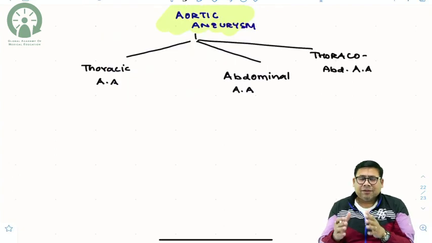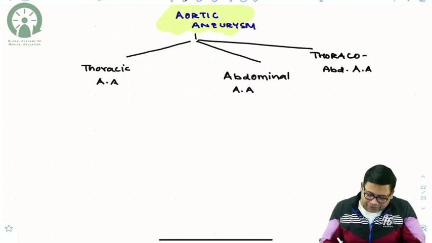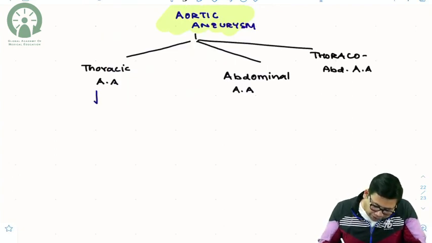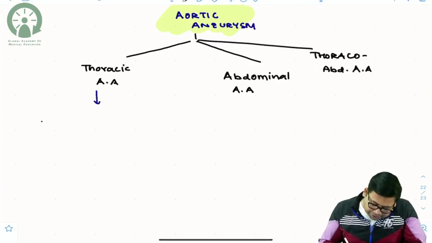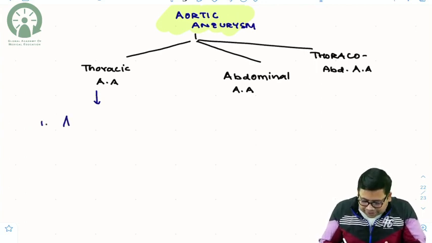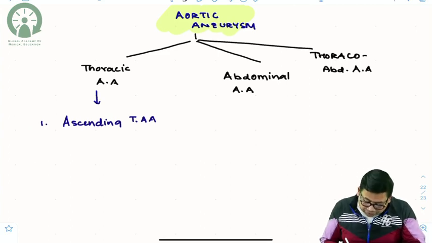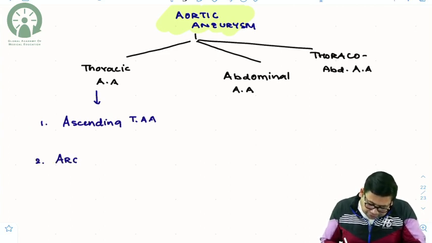Now let us see, thoracic is further subdivided. If we talk about the types of thoracic, first is the ascending thoracic aortic aneurysm. Then the second is the arch thoracic aortic aneurysm.